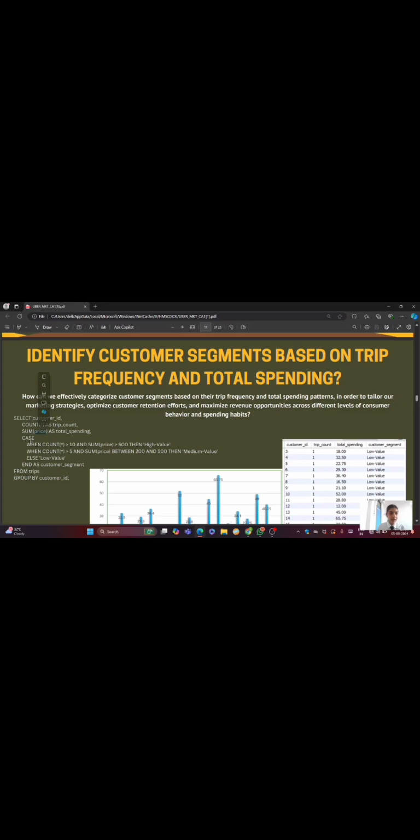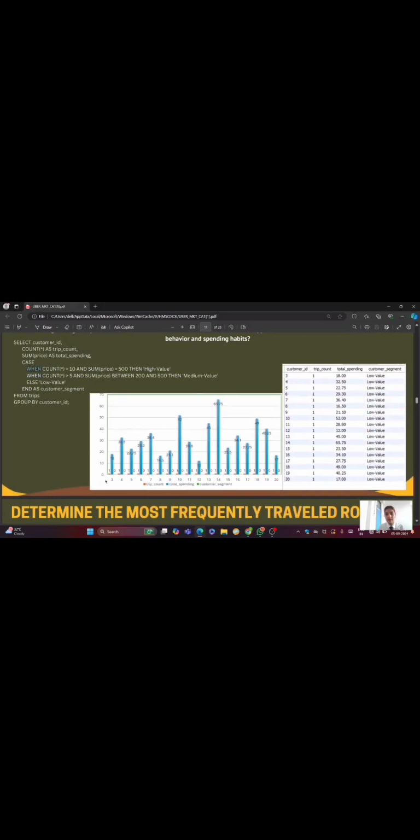We have a case statement also: when count is greater than 10 and sum price is greater than 500, then high value; when sum price is between 200 and 500, then medium value; else low value. Then end as customer segment, as we show through this table.